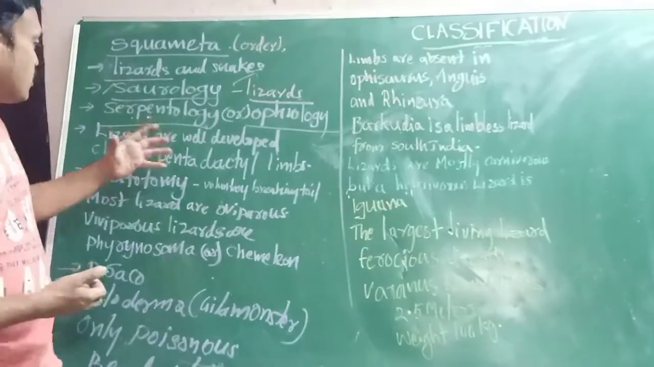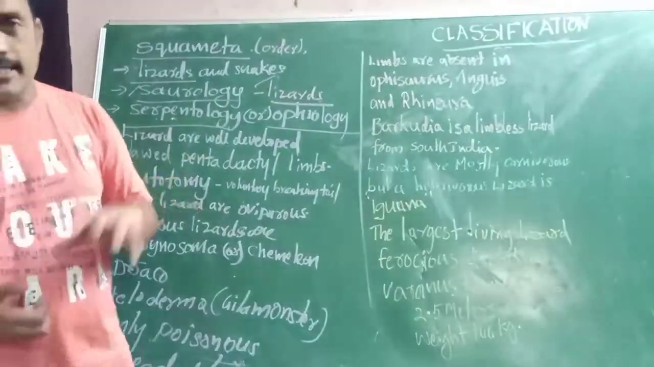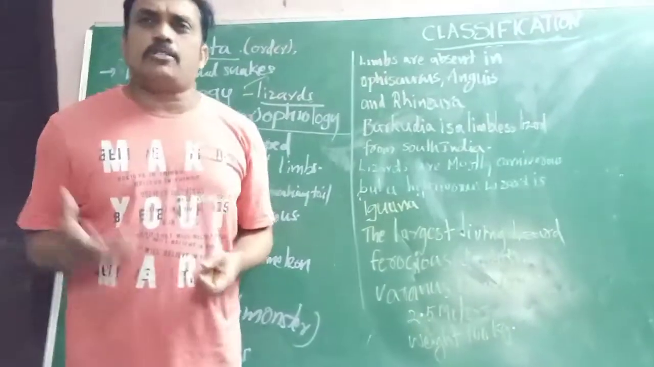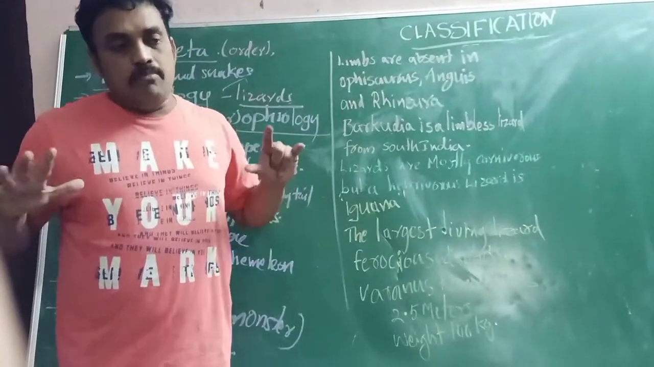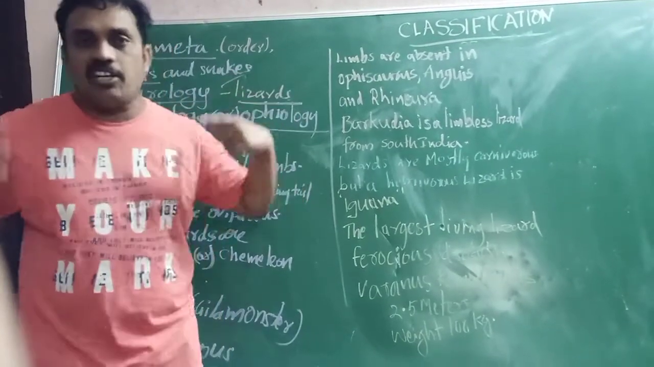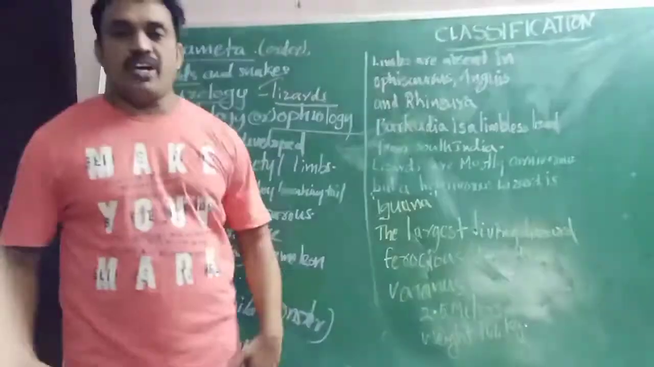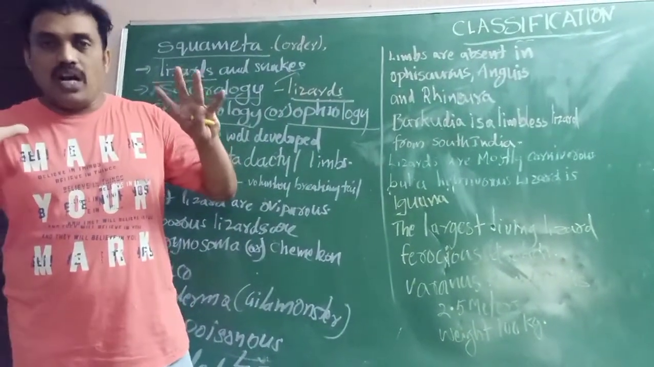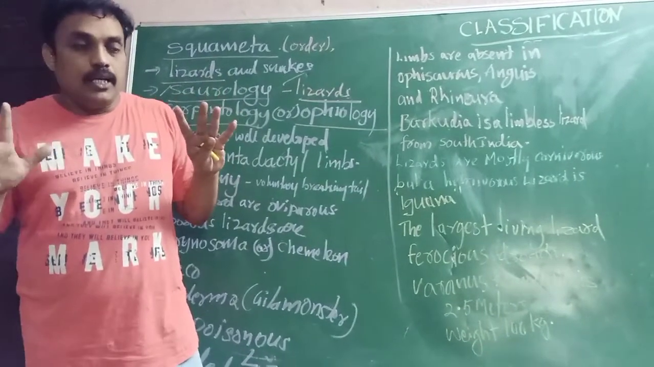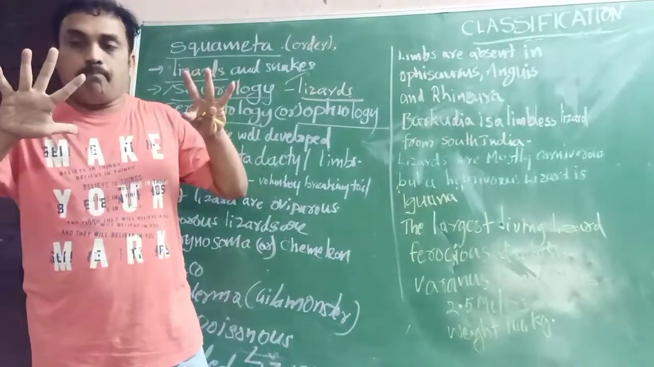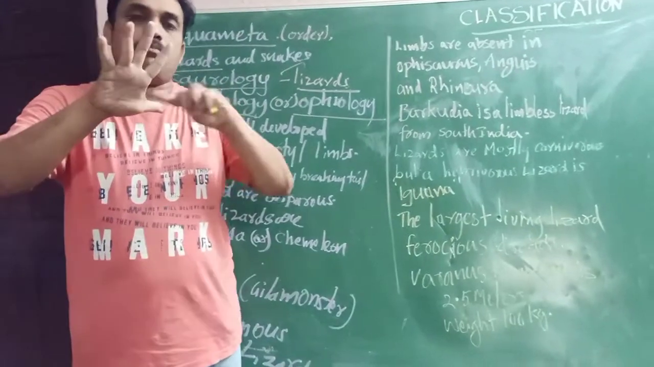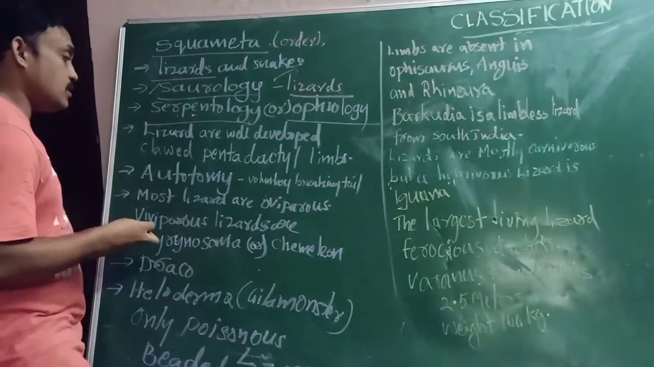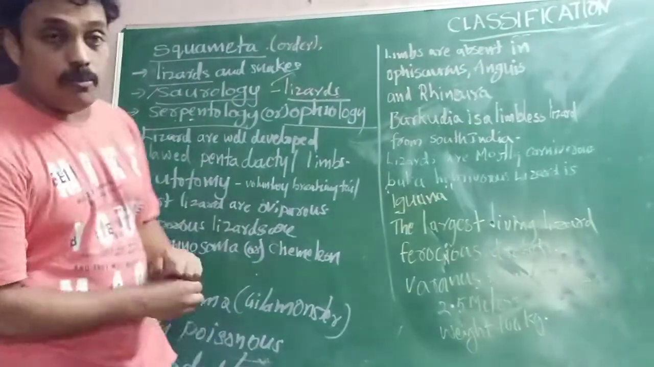Now we are going to discuss the characteristics of lizards. Lizards are well developed tetrapods. They have four legs, front two and back two, anterior and posterior, with well developed claws. They are pentadactyl, which means five fingers: 1, 2, 3, 4, 5. These are well developed organisms.